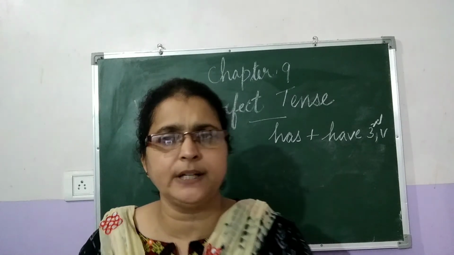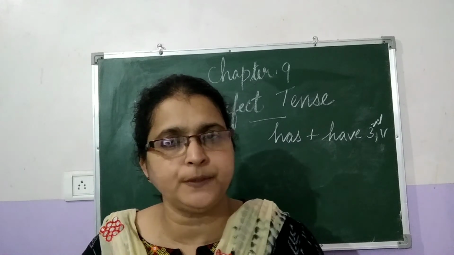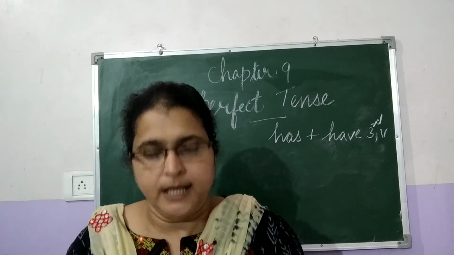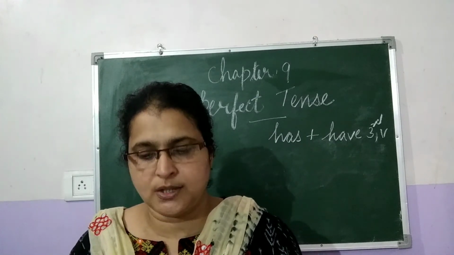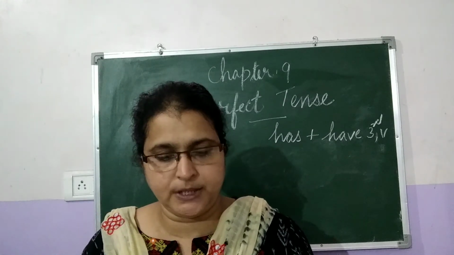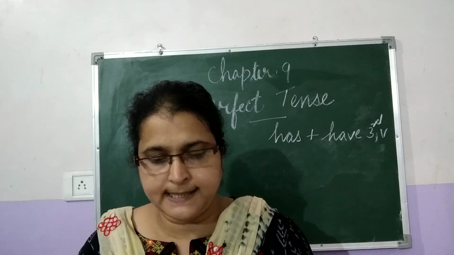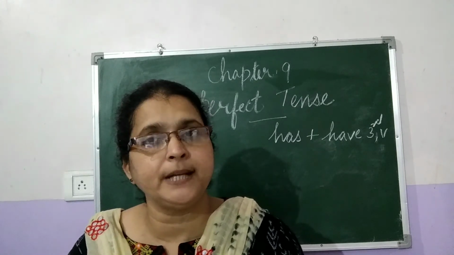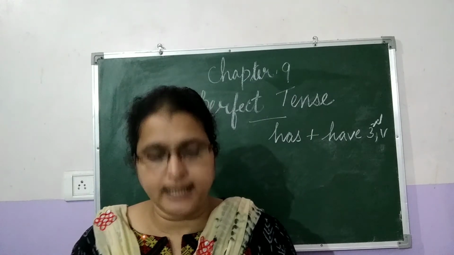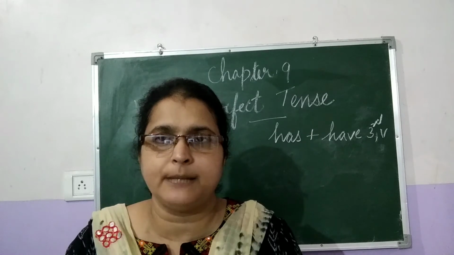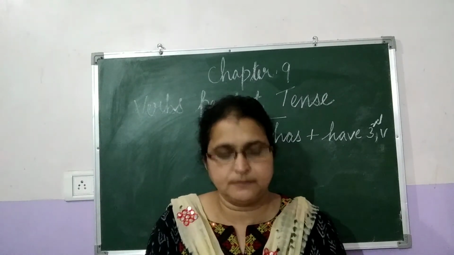So once again, I will repeat what is the present perfect tense. The definition is: it indicates an action that started in the past and is still connected with the present in some way or the other. Maybe you can say that the action that is completed just now also. Okay, so following are the examples. I will give you a few examples of the present perfect tense.